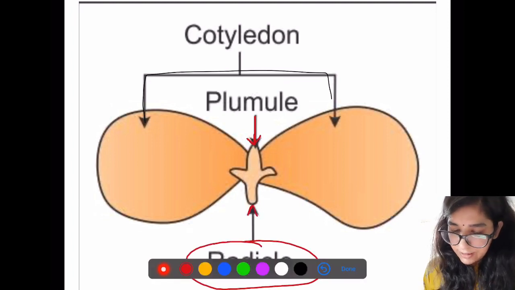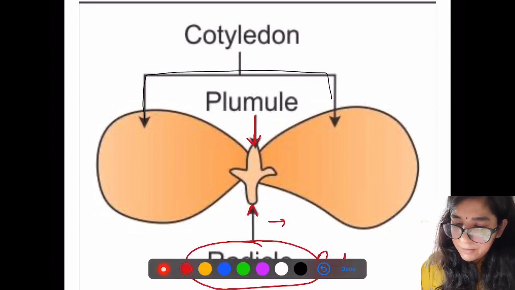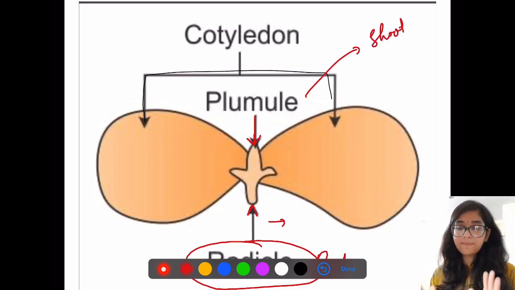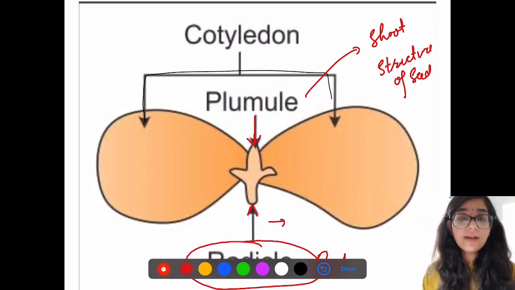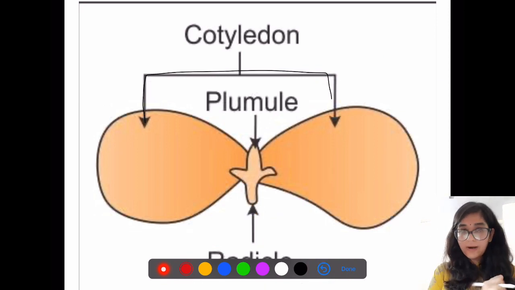This portion gives rise to the future roots, and the plumule gives rise to the future shoot system. So this is the best diagram for the structure of a seed. So what does a seed have? It has plumule, cotyledons, and radicle. So this is all about today's lecture.